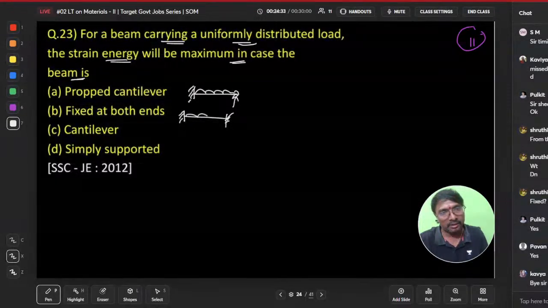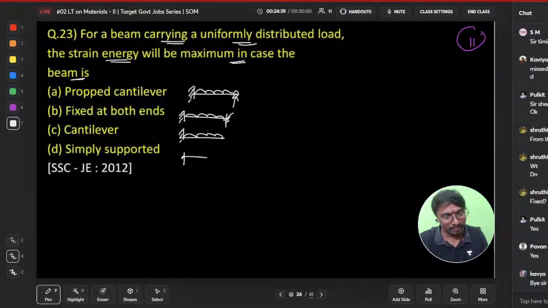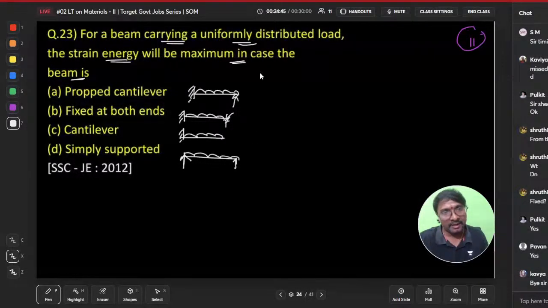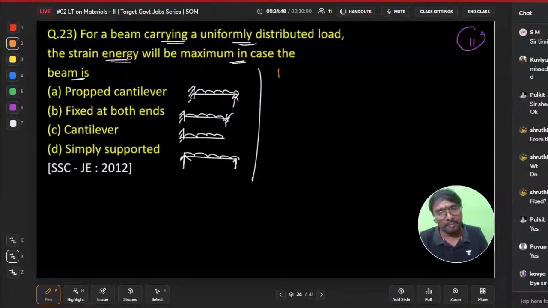Fixed beam with UDL only. Next, you are having a cantilever with UDL, and it is simply supported with UDL, if you just observe. Simply supported with UDL. Now here, what are the maximum bending moments, tell me?